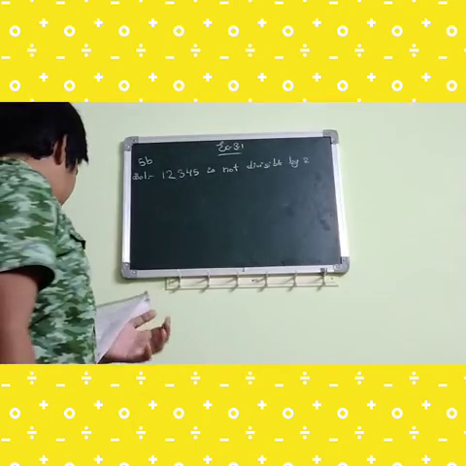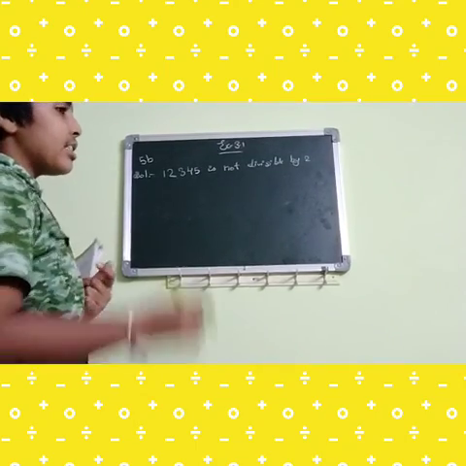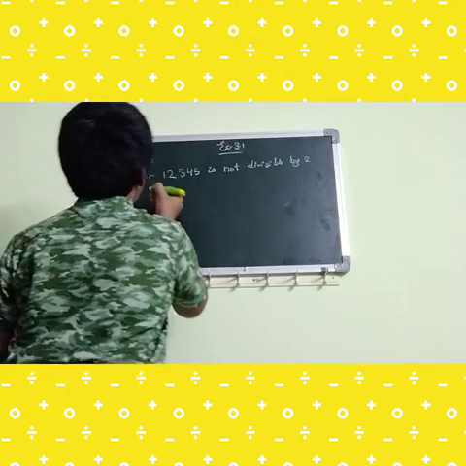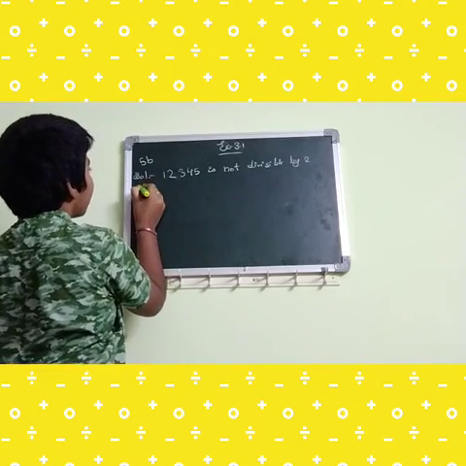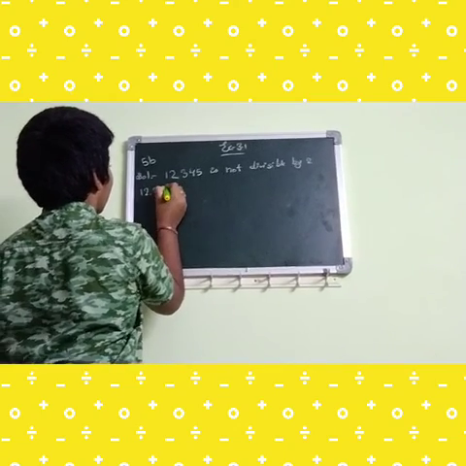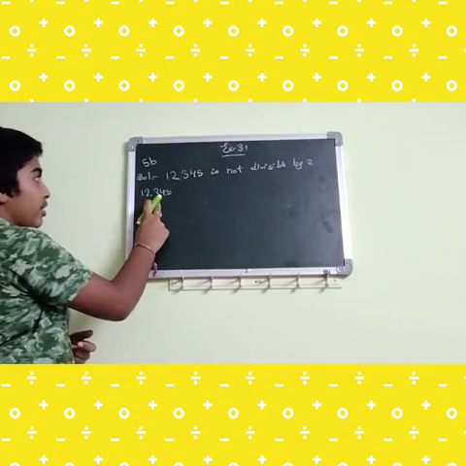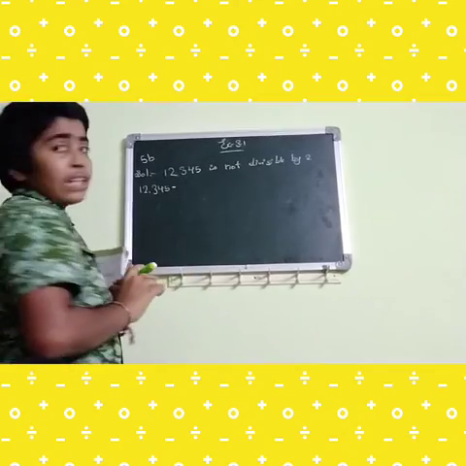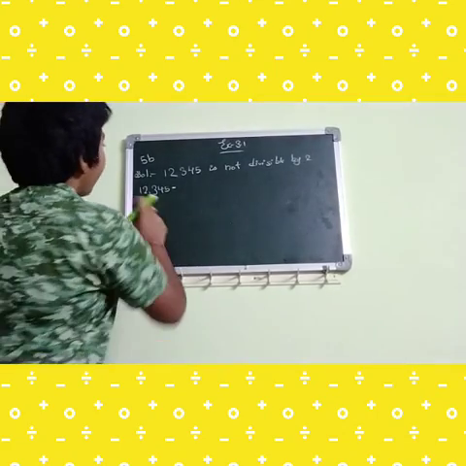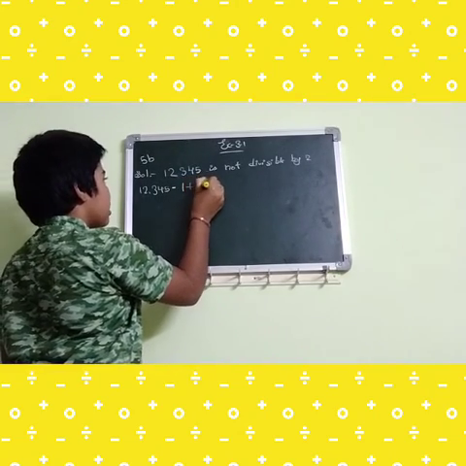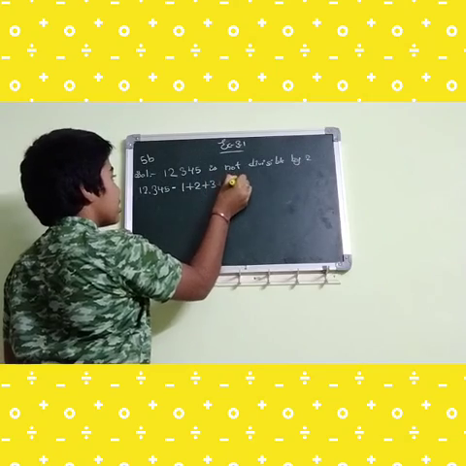So let's check divisibility by 3. What is the divisibility rule of 3? The sum of the given digits. So let's do the sum. First we will write the number, 12,345. So 1, 2, 3, 4, 5. What is the sum? 1 plus 2 plus 3 plus 4 plus 5.